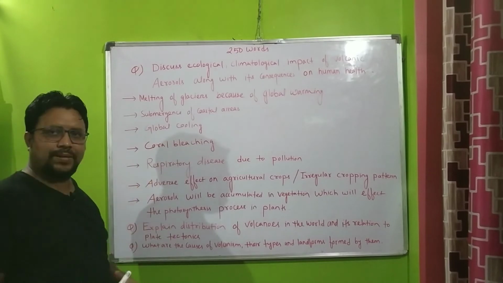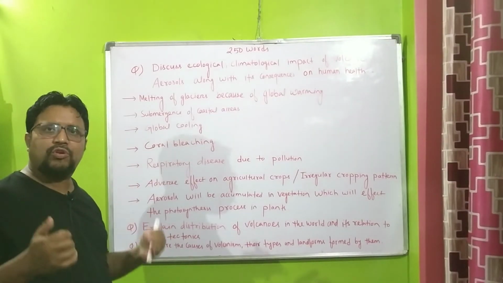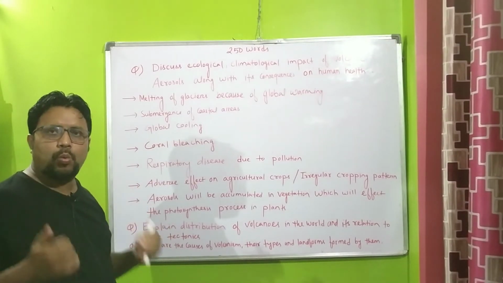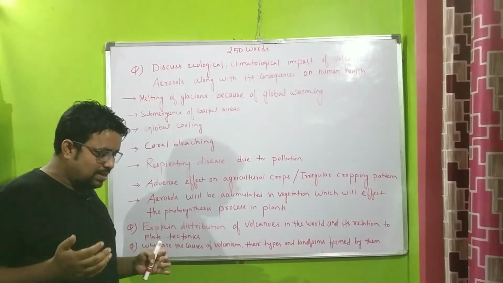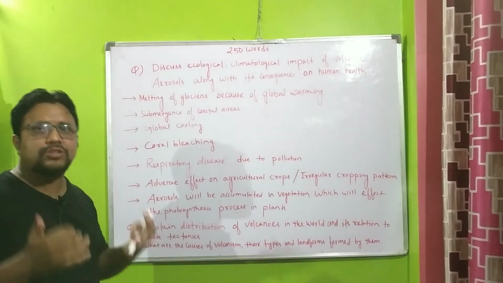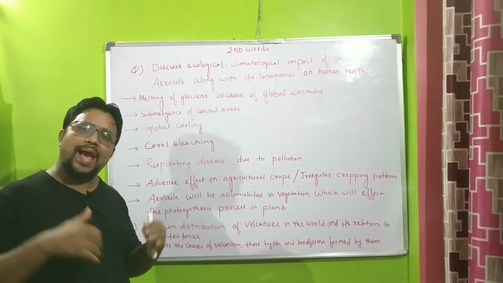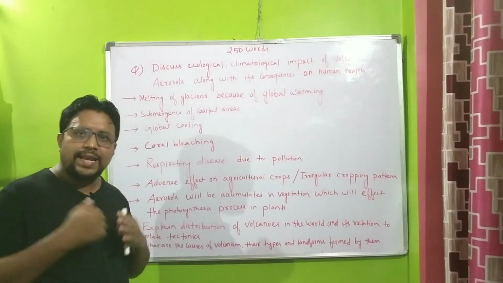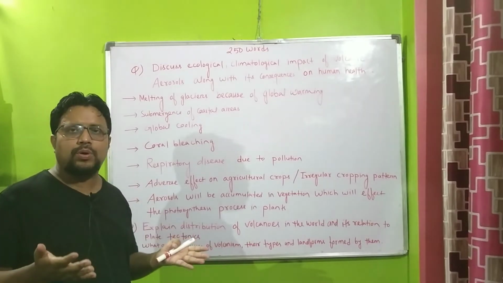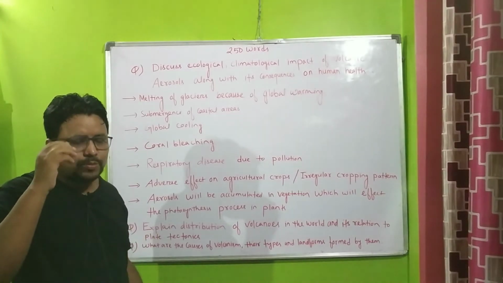Next point is coral bleaching. Now, before knowing coral bleaching, what is a coral? Coral is a symbiotic relationship between a plant and an animal. The plant is zooxanthellae, and the animal is polyps.